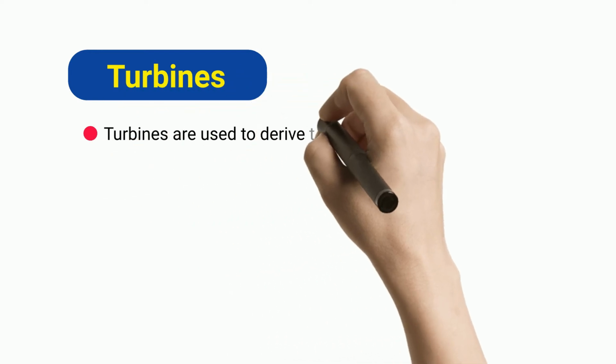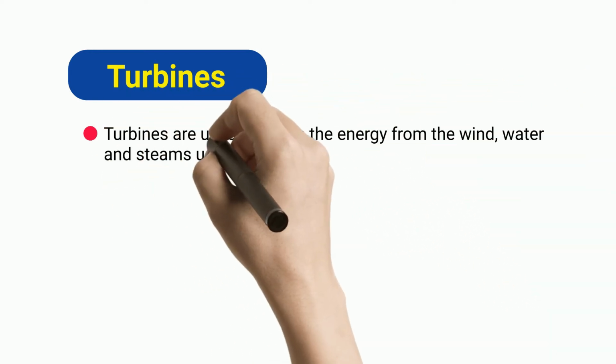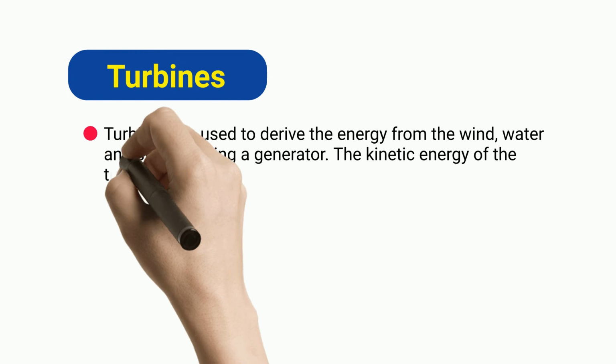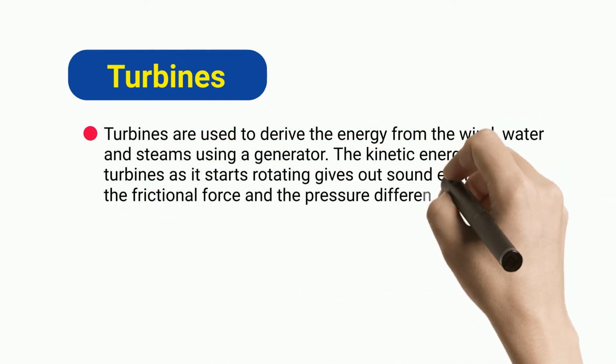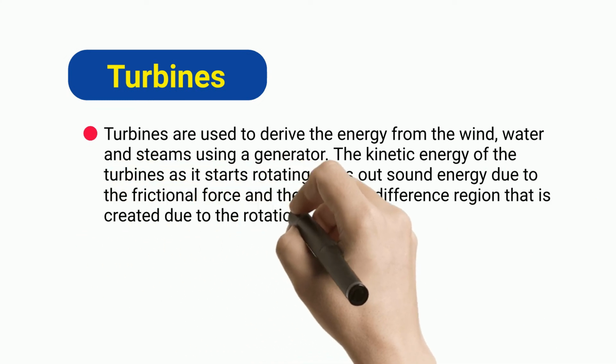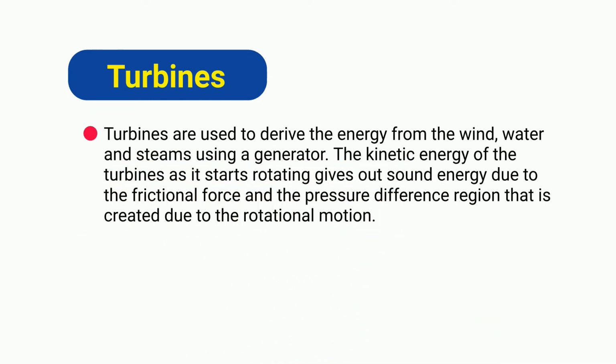Turbines. Turbines are used to derive the energy from the wind, water and steams using a generator. The kinetic energy of the turbines as it starts rotating gives out sound energy due to the frictional force and the pressure difference region that is created due to the rotational motion.